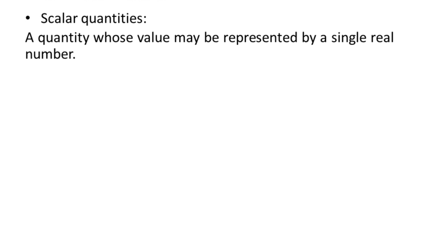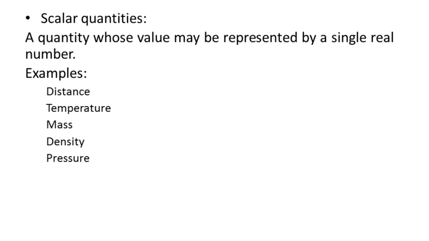The quantities which possess only magnitude, we call them scalar quantities. The examples we can list are distance, temperature, mass, density, pressure, volume, voltage. All these quantities have magnitude only, and with the help of the SI system of units, we represent that magnitude for the concerned quantity.